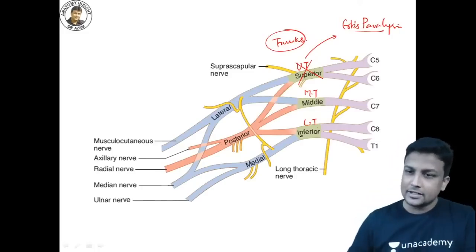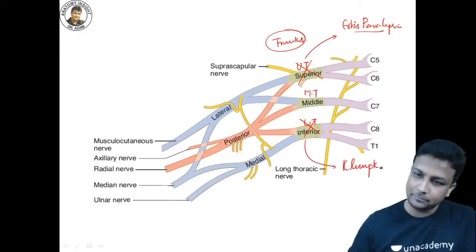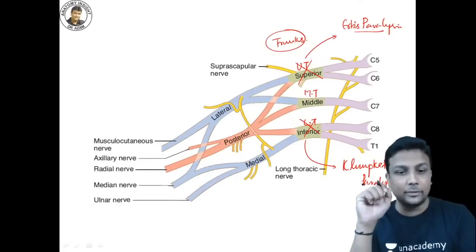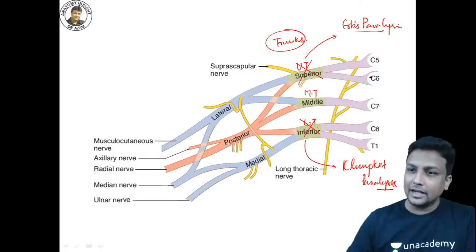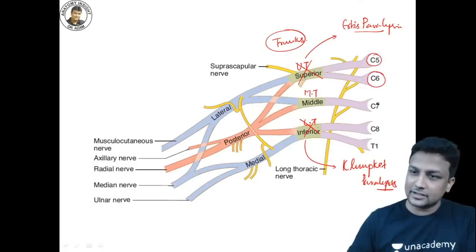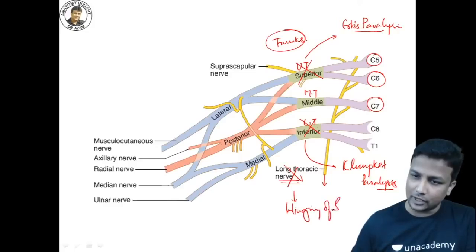Policeman's tip hand. Similarly, if there is an injury to the lower trunk here right now, it will be known as Klumpke's paralysis. And what is the sign of Klumpke's paralysis, sir? That will be your claw hand. Claw hand will be the sign of Klumpke's paralysis. I hope you are able to recall this one. And apart from that, I think you are able to see here C5, C6 and C7. There is a nerve coming here. This nerve will be your long thoracic nerve. Injury to the long thoracic nerve will lead to a condition known as winging of scapula.